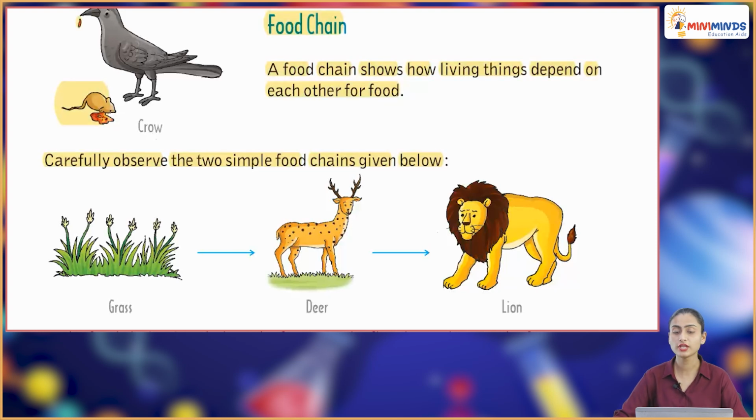Then we have food chain. A food chain shows how living things depend on each other for food.